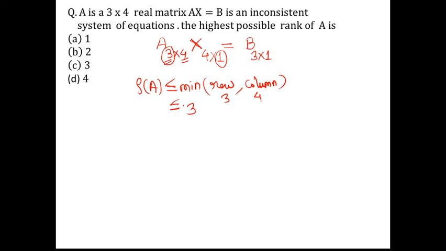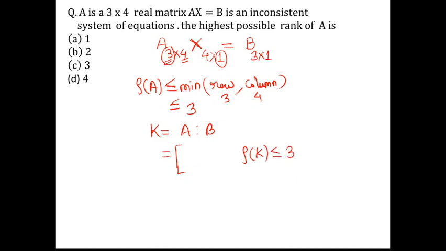And similarly, as it is an inconsistent system, obviously the augmented matrix will be formed. What will be the augmented matrix? The augmented matrix will be nothing but [A:B]. A is a 3 by 4 matrix and B is 3 by 1, so it will also contain 3 rows. Therefore the rank of K will also be less than or equal to 3.